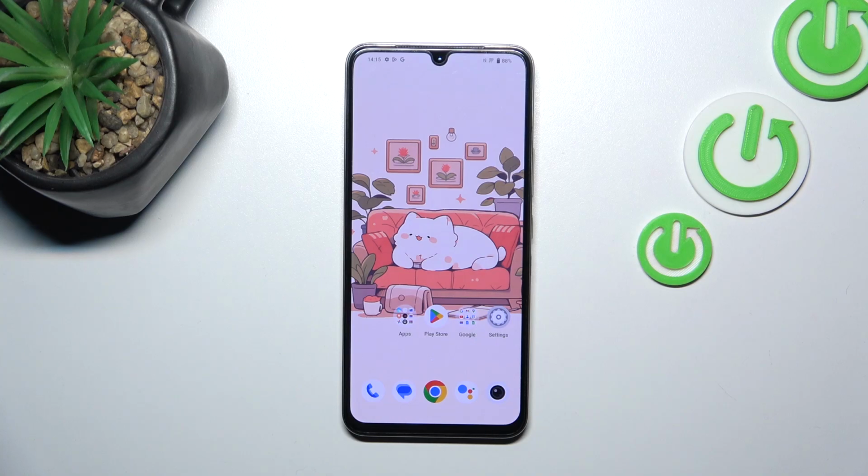Hi everyone, in front of me I've got VIVO X80 Lite and let me share with you how to change date and time on this device.